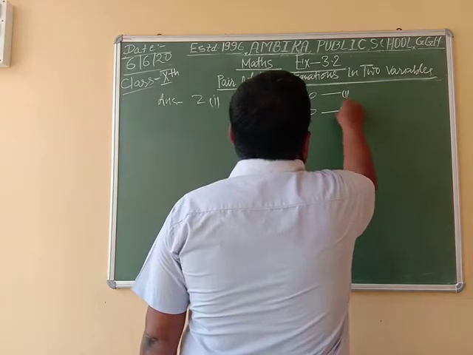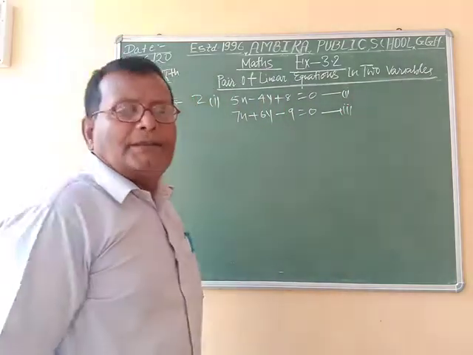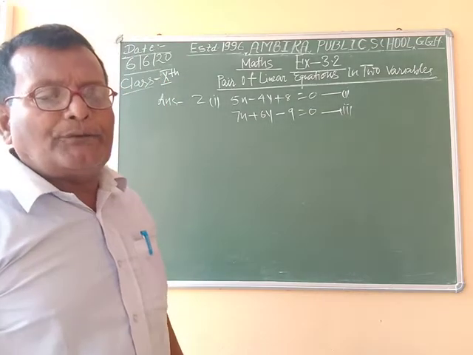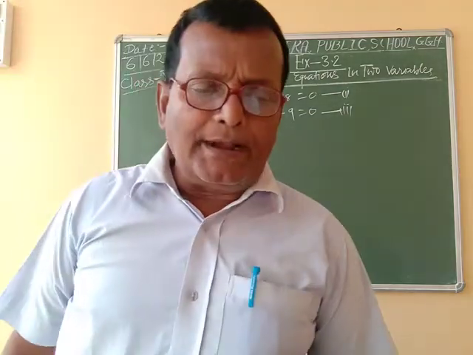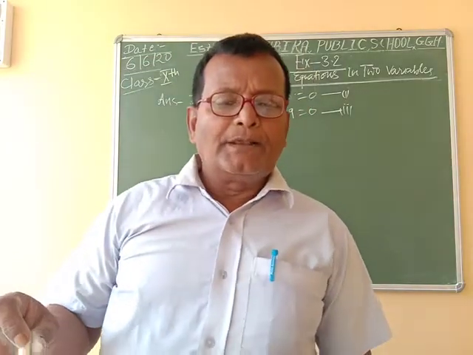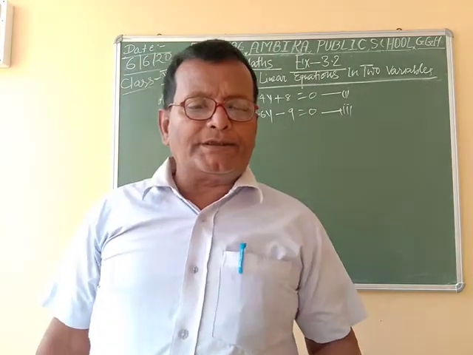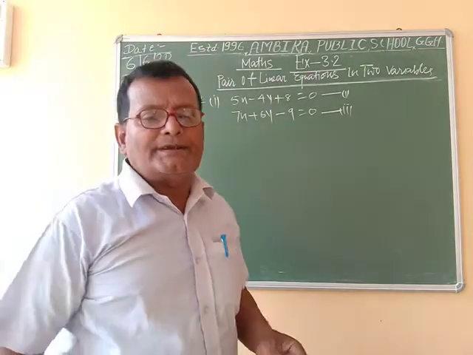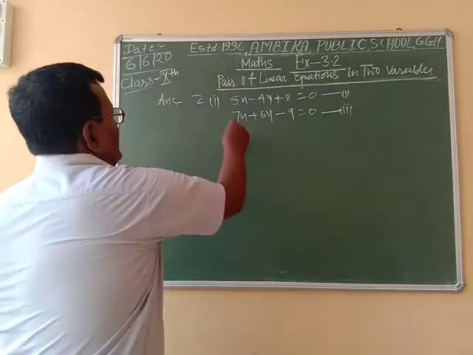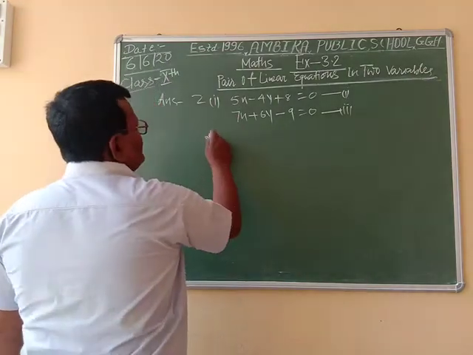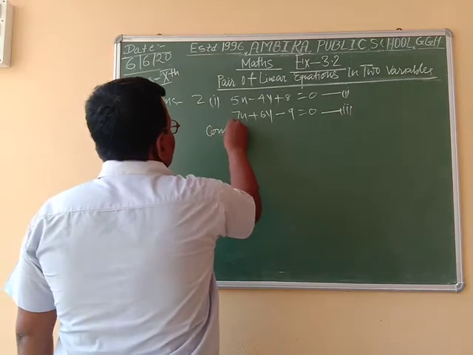From both equations, at first we find the value of a1 by a2, b1 by b2 and c1 by c2, and we compare whether these equations intersect at a point, or are parallel or coincident.